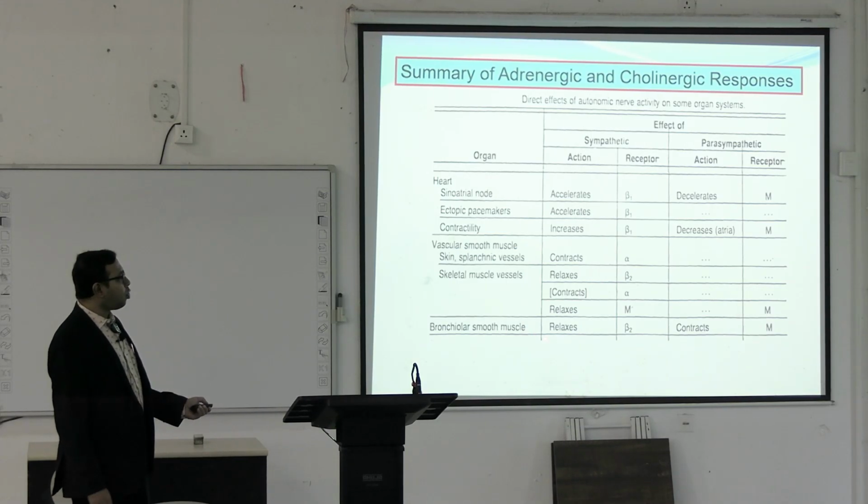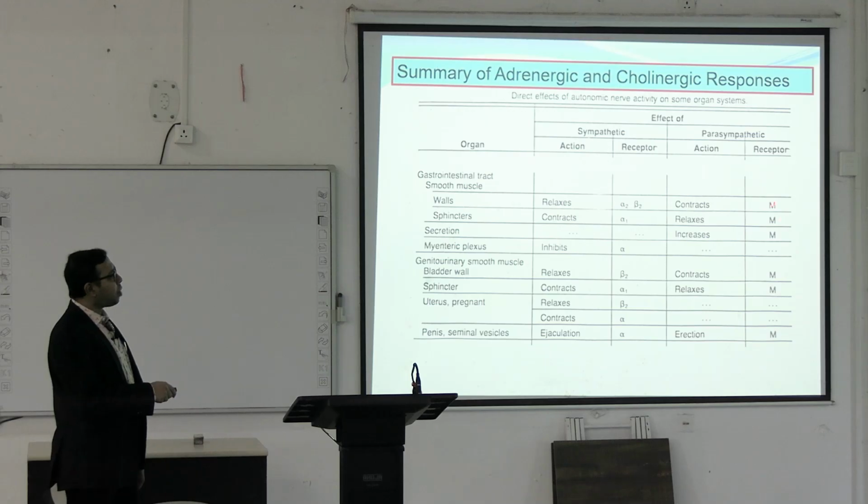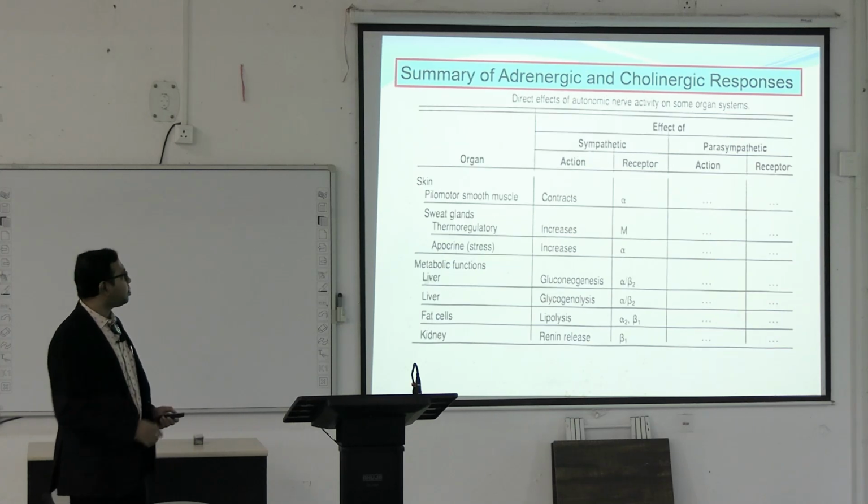In the bronchiolar smooth muscles, the beta 2 receptor relaxes, whereas the M receptor, mainly the M3 receptor, contracts. In gastrointestinal smooth muscles, the alpha 2 and beta 2 receptors relax, whereas the M receptor contracts. In genitourinary smooth muscle, the beta 2 receptor relaxes and the M receptor contracts. That is more or less the antagonistic action of the sympathetic and parasympathetic systems.